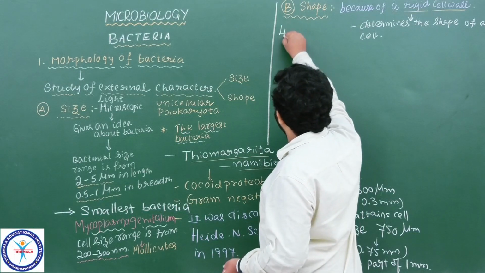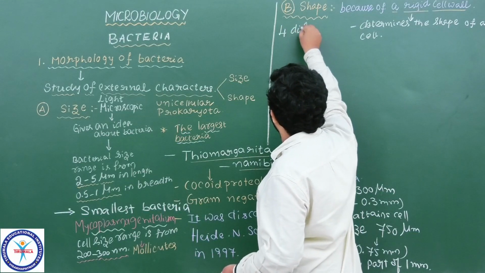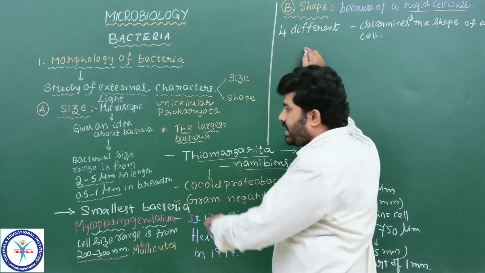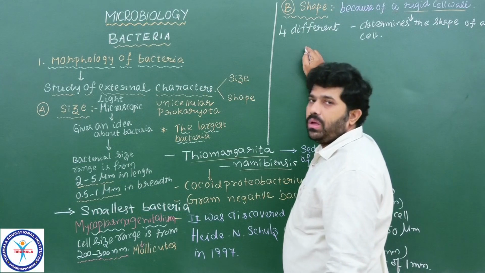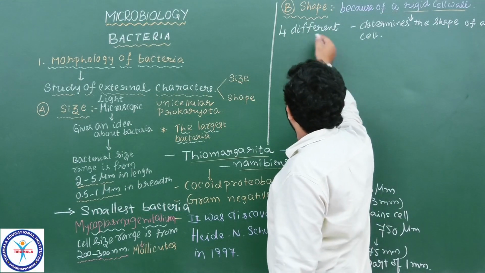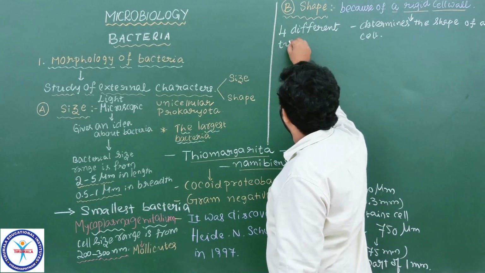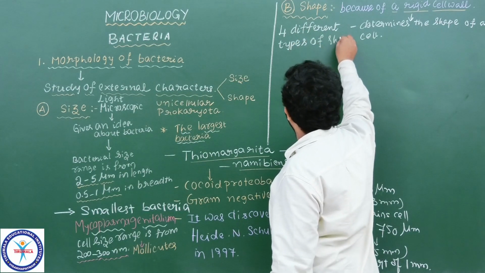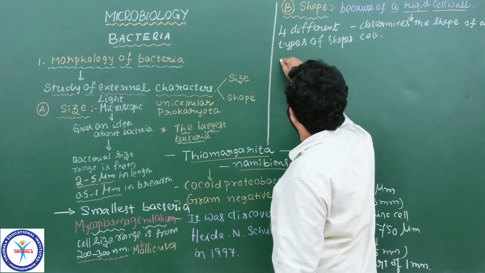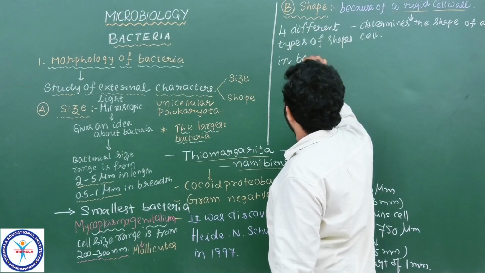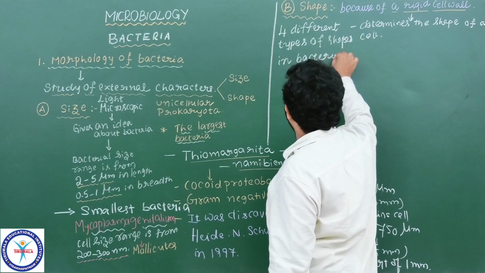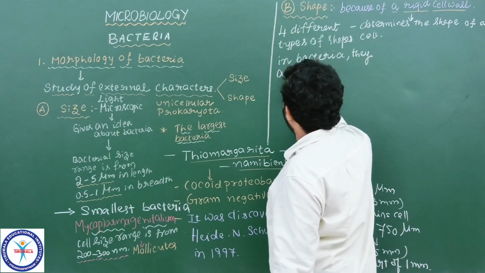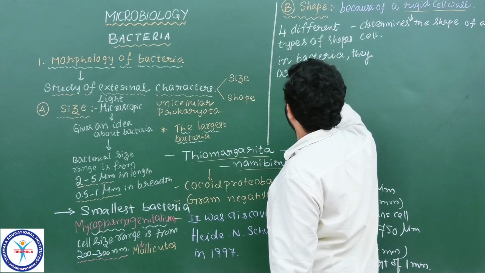Okay, basically four different shapes of bacteria we see which we observe under the microscope, light microscope or electron microscope. So, four different types of shapes in bacteria are present. Now got the point, students?